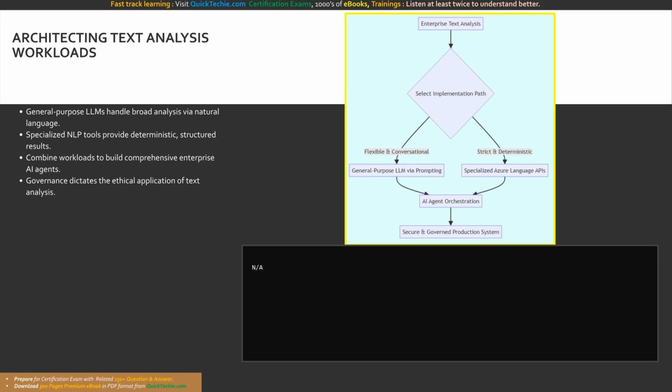The second path is utilizing specialized, purpose-built natural language processing tools, such as the Azure Language SDK. These specialized services use underlying statistical techniques to return highly predictable, deterministic, and strictly formatted JSON results. For rigorous enterprise pipelines like automated PII redaction or high-speed sentiment routing, these specialized deterministic endpoints are often preferred for their unshakable consistency. Ultimately, modern AI agents orchestrate a combination of both, using an LLM for conversational reasoning while executing strict text analysis tools in the background.